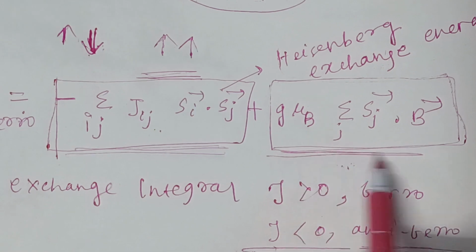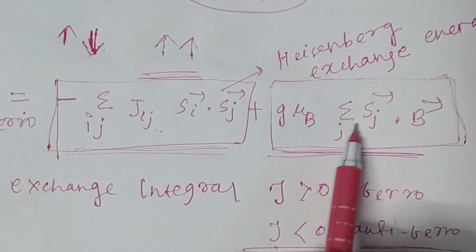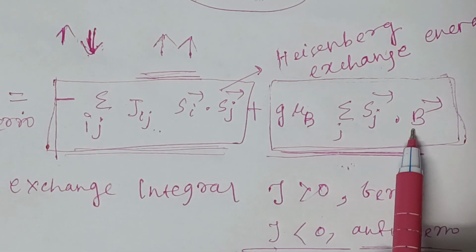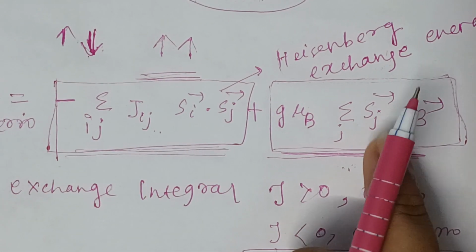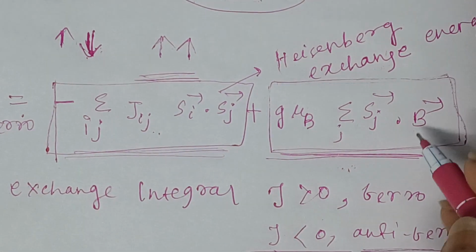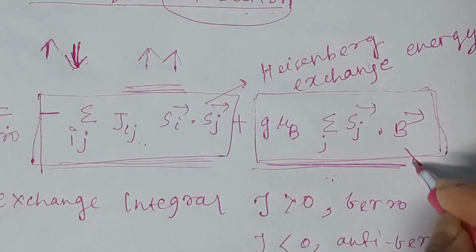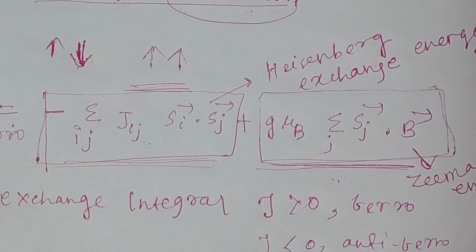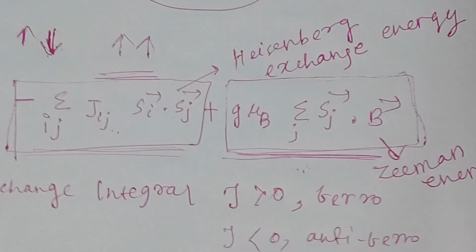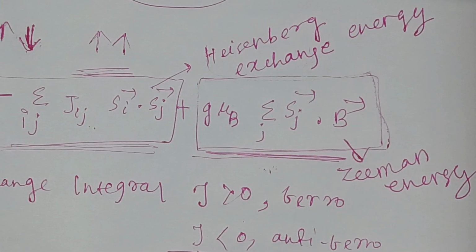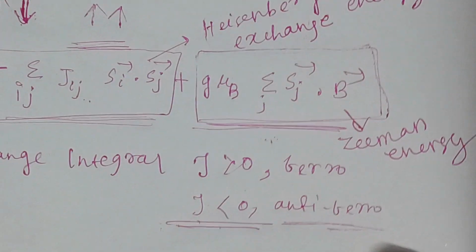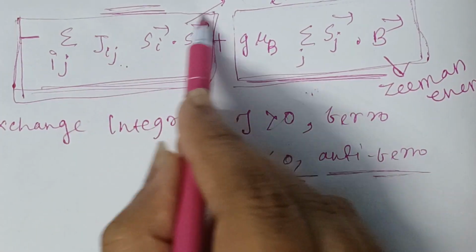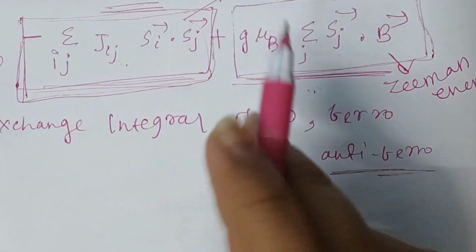Similarly, the second term is the usual Zeeman energy term that was there in the paramagnetic case. This is known as the Zeeman energy.